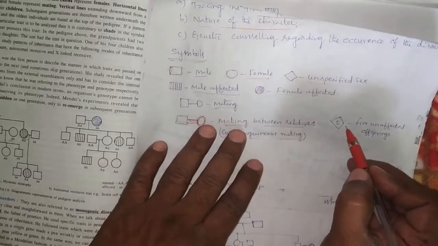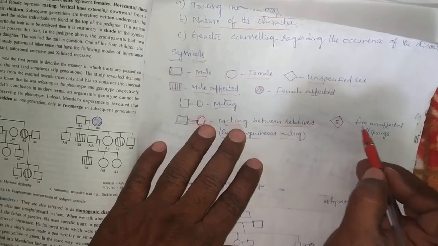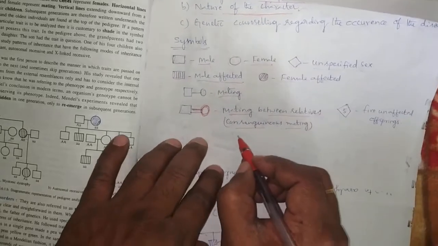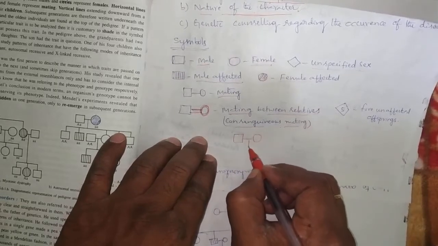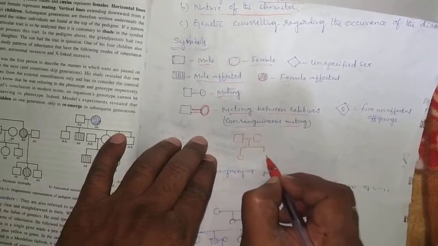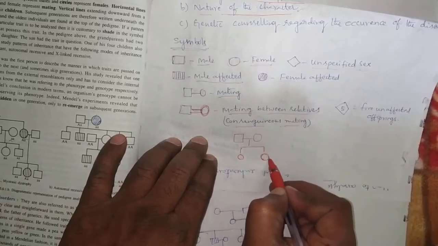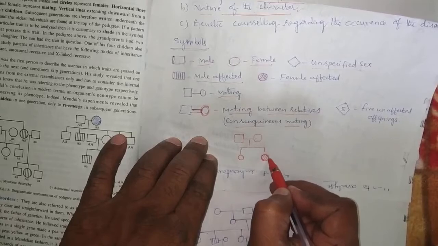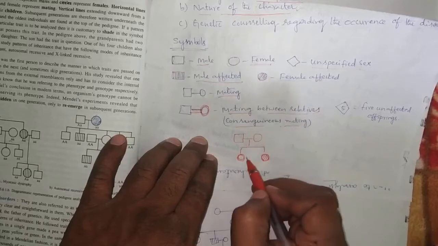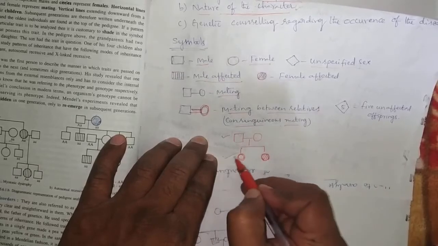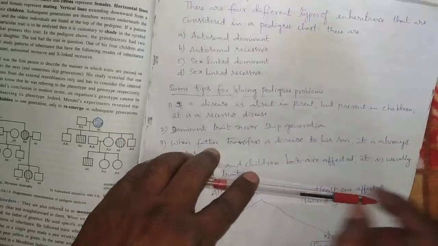If the symbol is shown like this, with unspecified sex, the number 5 means 5 unaffected offsprings are present. And one more symbol is there. This male is mated with one female and forms the offspring. This generation has 2 female organisms. One female organism is shaded, so it is affected, and one is normal. This shows that this is the parental generation and these are the offsprings. This is how the symbols are used in pedigree analysis.